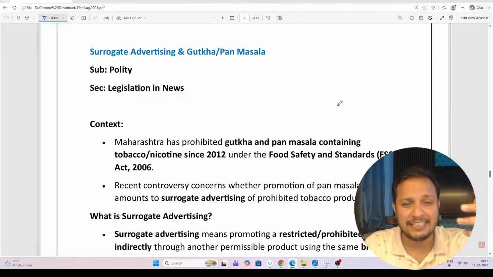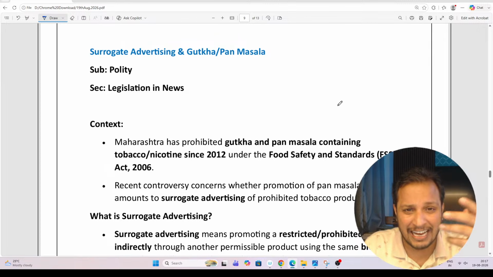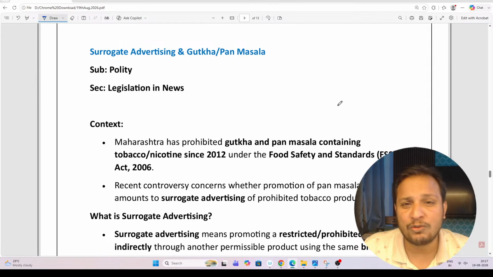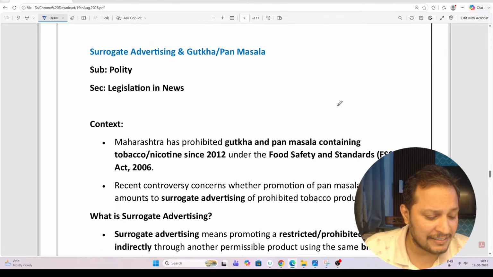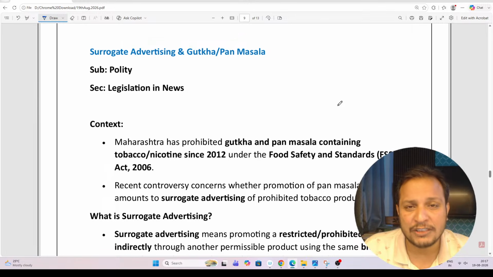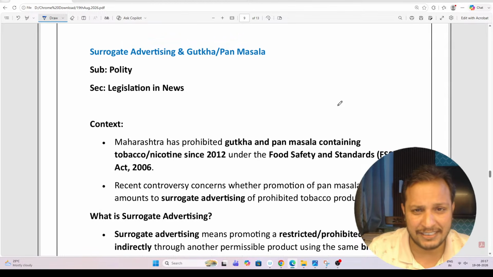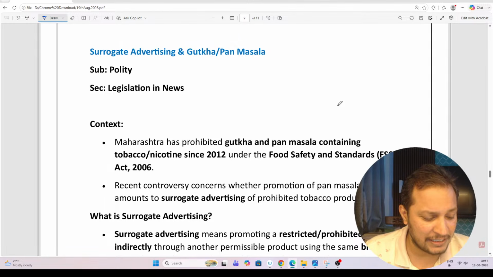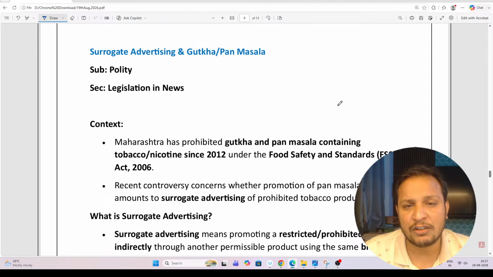He is going after adulterators, people who are adulterating our foods and not giving good quality food. So there is a campaign going against such people. Nowadays, the light is on surrogate advertisement. What is surrogate advertisement?